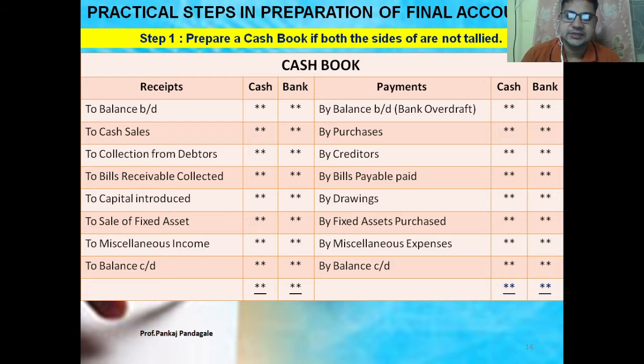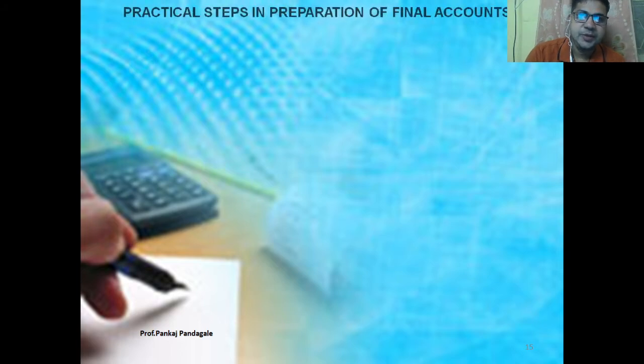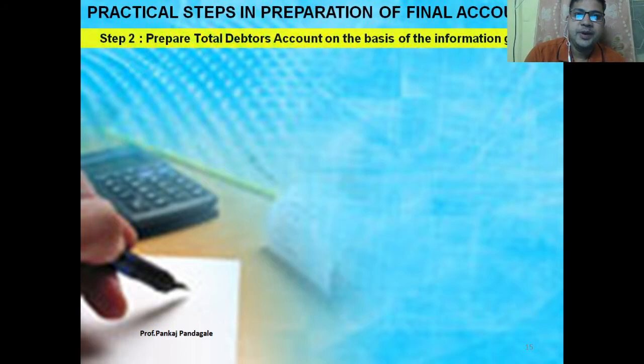And this cash book closing balance we have to show on the balance sheet, asset side. Then friends, step number 2, prepare total debtors account on the basis of the information given.